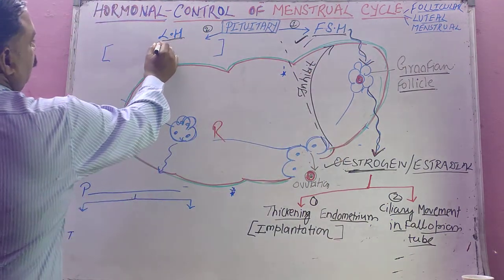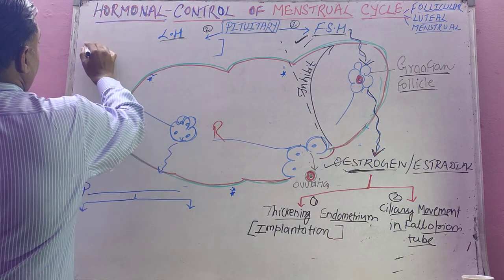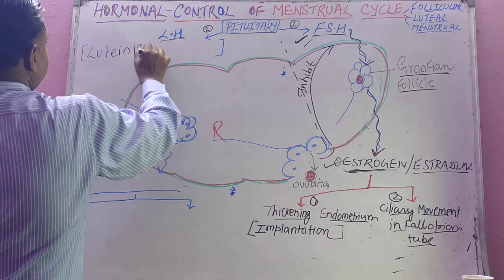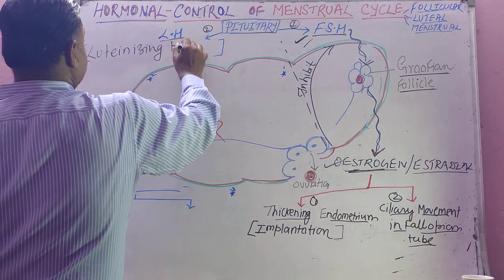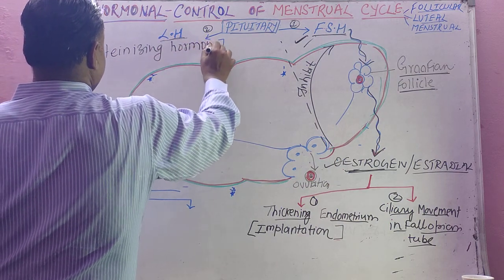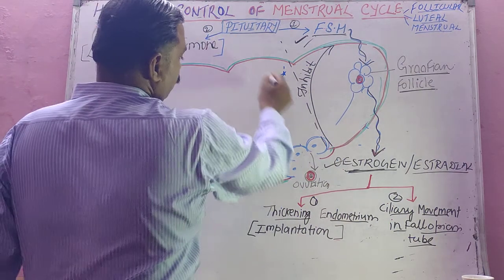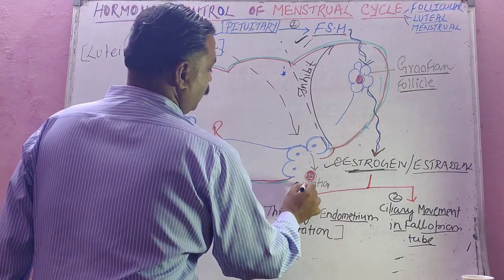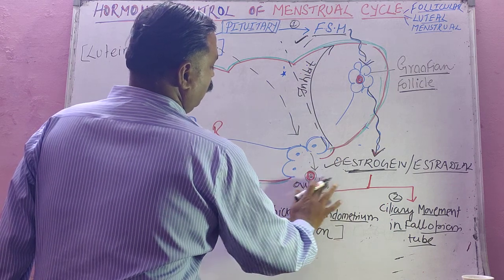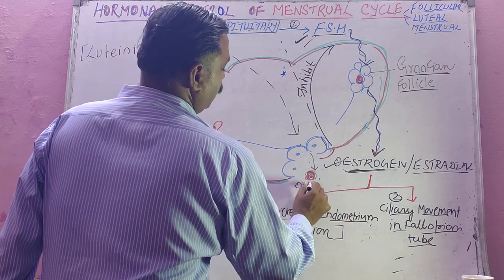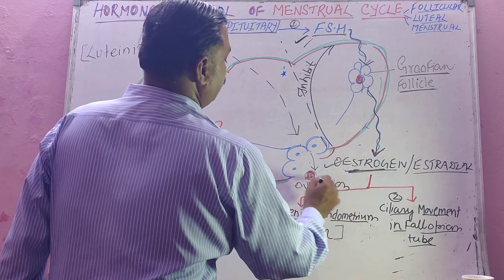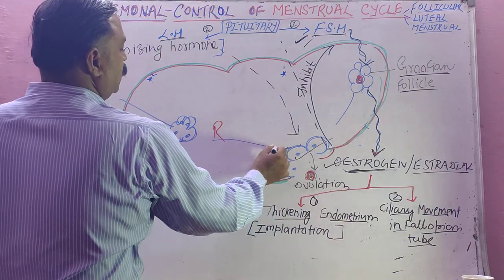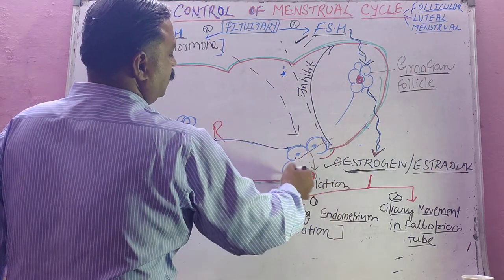Now the name of the second hormone, as you know, LH. LH stands for what, student? Luteinizing hormone. Something related to corpus luteum is going to occur here. Now this luteinizing hormone will stimulate the Graafian follicle for ovulation. Already you know what is ovulation: release of the ovum after rupturing of the Graafian follicle. Luteinizing hormone brings about ovulation, and the ovum is out now.